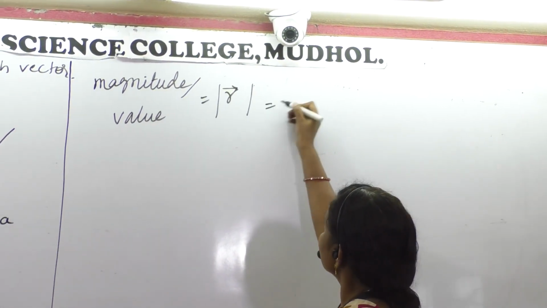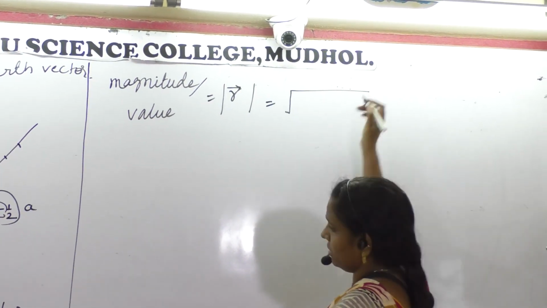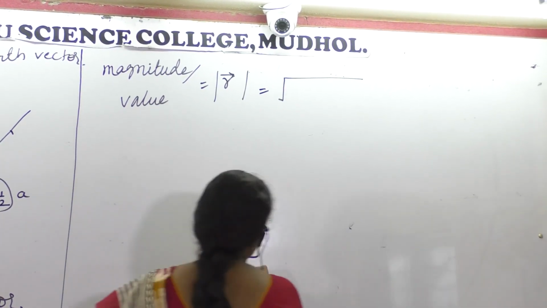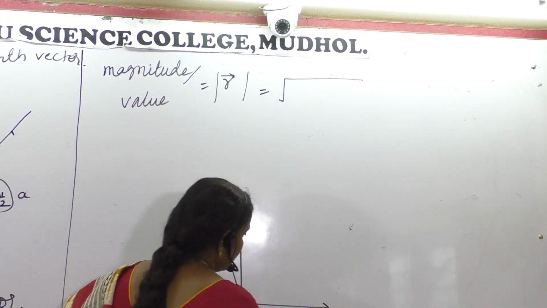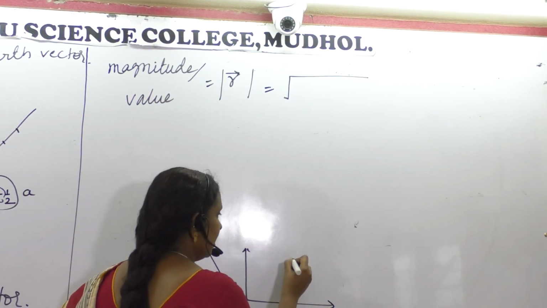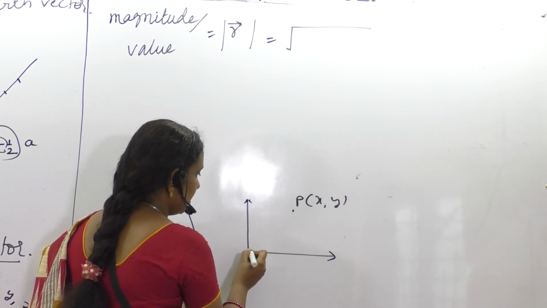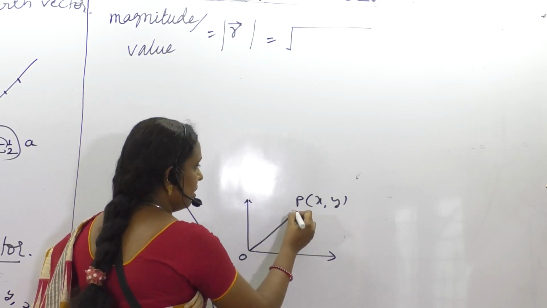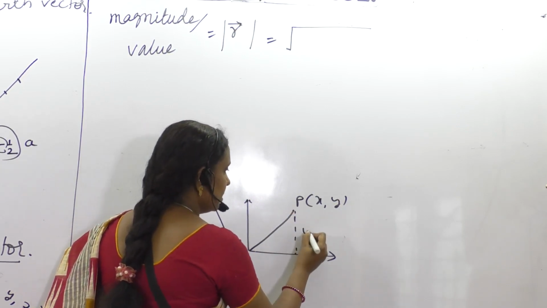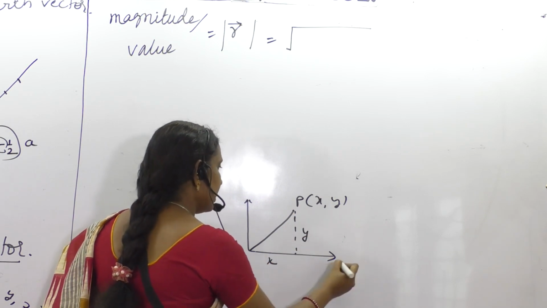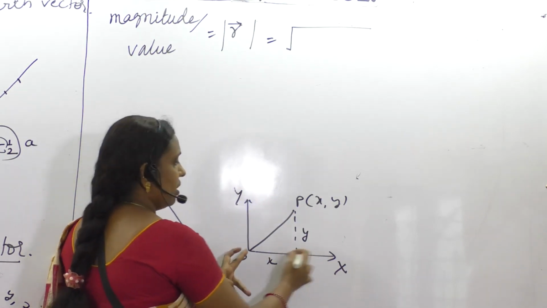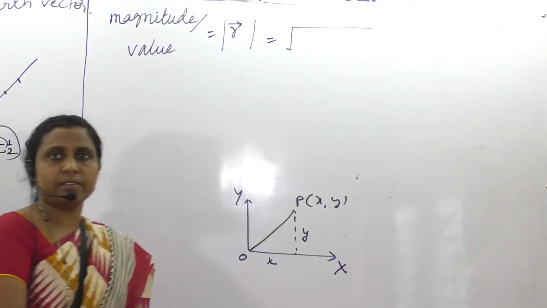Let me make you understand again with respect to 2 dimensions. Suppose P is a point, with x comma y as the reference. OP, perpendicular. This is the distance y. Here the distance on the x-axis will be x. On the x-axis x, on the y-axis y.